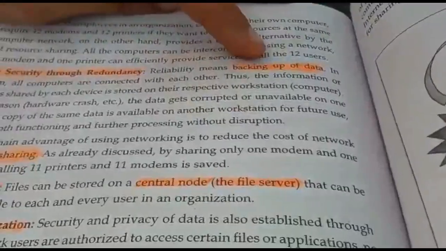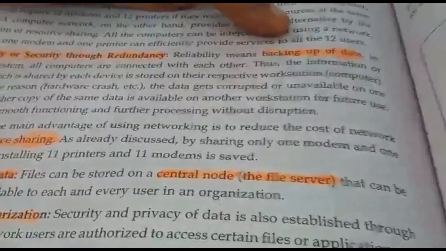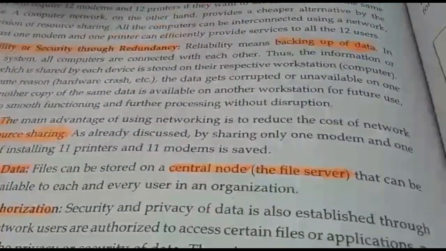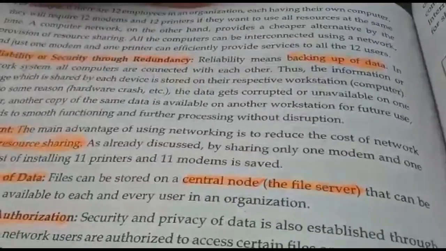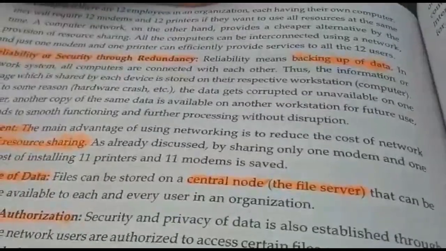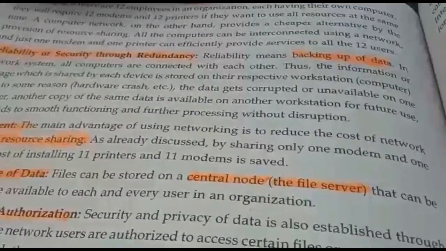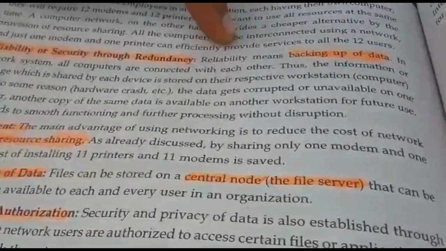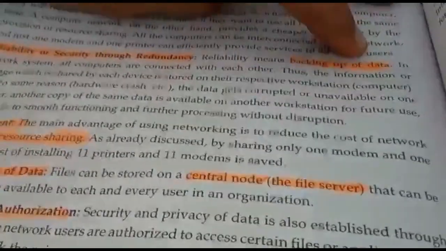Backing up of data means maintaining an extra copy of data, so that in case data from one of the systems gets erased or the system crashes and the data is lost, it can be recovered from another system. That is, our reliability is increased. Reliability means backing up of data.